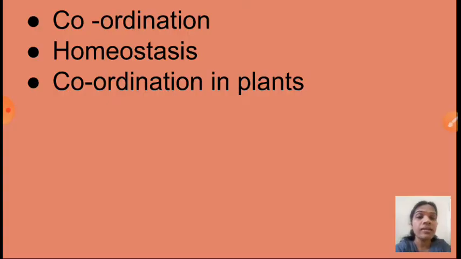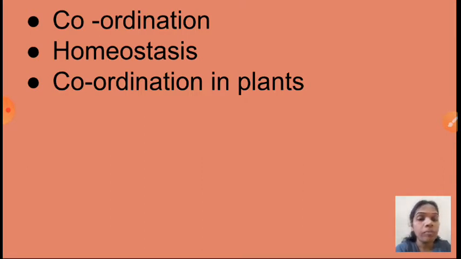Yes, we studied about coordination. What is meant by coordination and what is the importance of this coordination? And the next one is homeostasis. What is meant by homeostasis? And the next one, what we saw, children? Yes, coordination in plants.